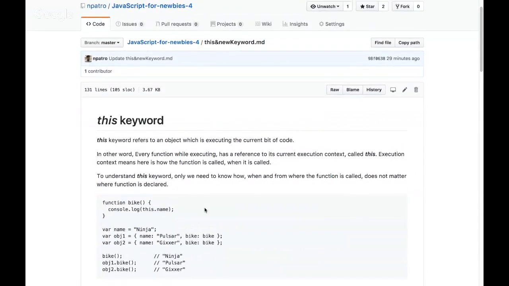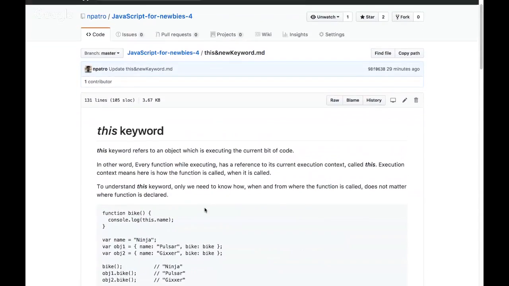Okay, so we'll start with this keyword. If I have to say it in a single line, in a layman's way, it's an object. It's the object which is actually executing the current bit of code. Put in other words, every function while executing in JavaScript has a reference to its current execution context. That's called this.